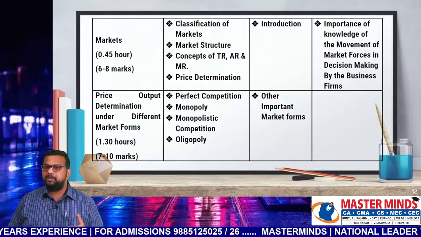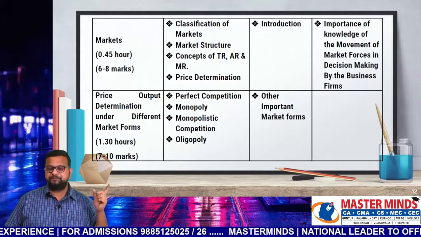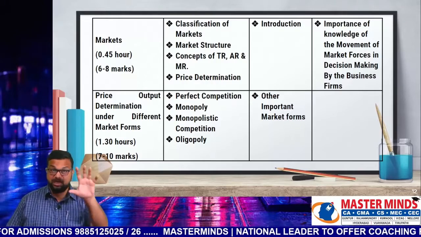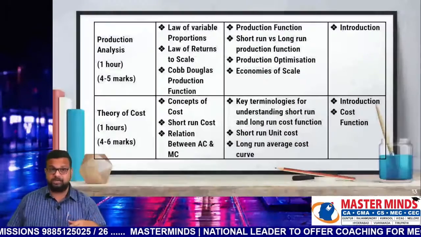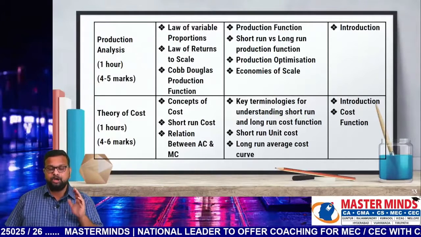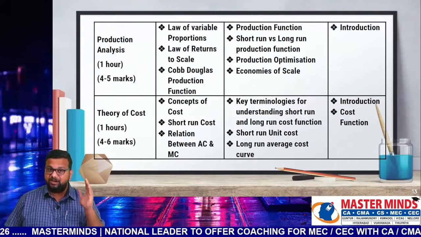So once you have completed these 4 chapters, then go to business and commercial knowledge. Okay, let us see the business economics part first. So these are the 4 most important chapters. After that, what do we have? Production analysis. The amount of time given for revision is 1 hour. Weightage is 4 to 5 marks.